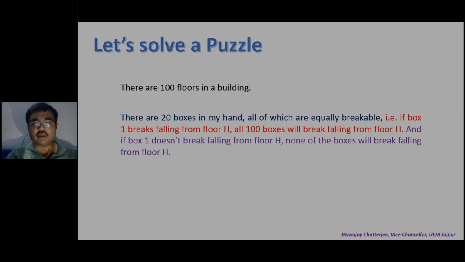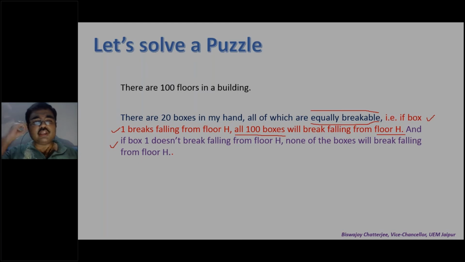Now, what is the meaning of this term, equally breakable? I want you to focus on this term. Equally breakable means, this is the explanation: if box 1 breaks falling from floor H, all 100 boxes will break falling from floor H. If box 1 doesn't break falling from floor H, none of the boxes will break falling from floor H.